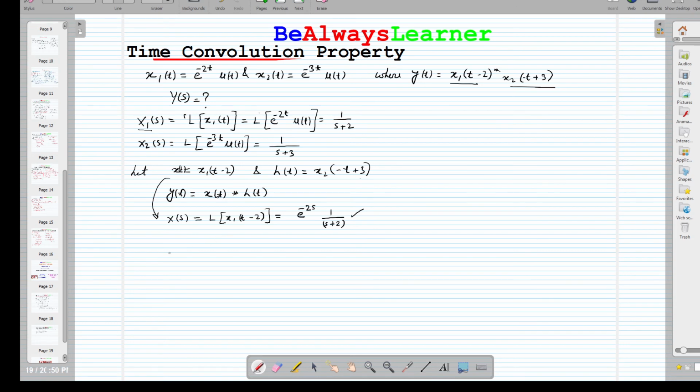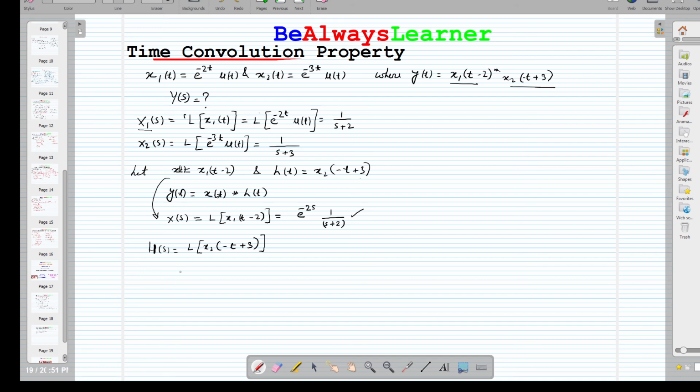Now the other one is we have to calculate H(s). So H(s) is nothing but the Laplace of x2(minus t plus 3). So this is the time reversal of x(t) and shifted right by 3 units. So that is the understanding of this. This is time reversal and this is right shifted by 3.